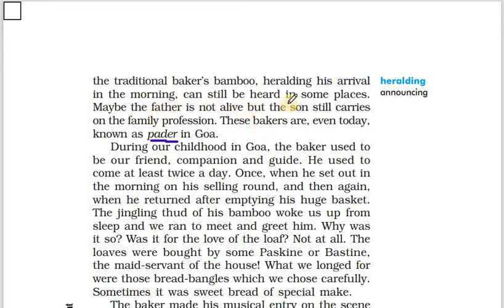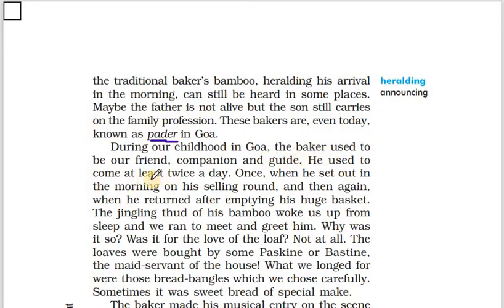Fathers might have died, but the son is still doing the job of baking it and selling it. So the bakers are even today known as Pader in Goa. During our childhood in Goa, this is what the author, Lucio Rodrigues, remembers: the baker used to be our friend, companion, and guide.